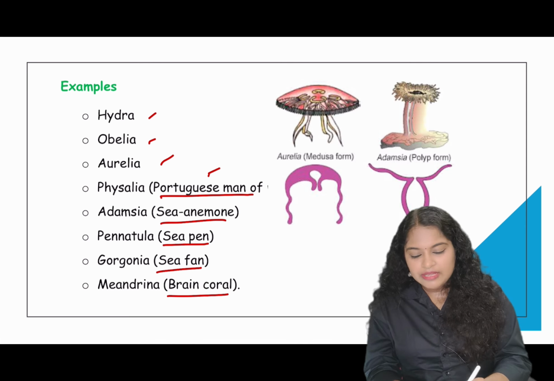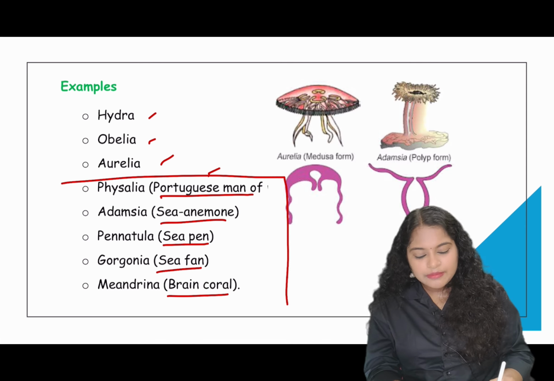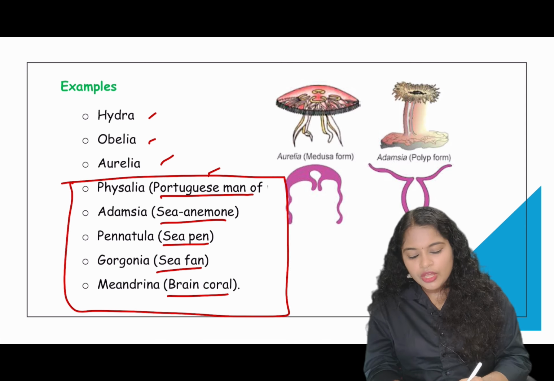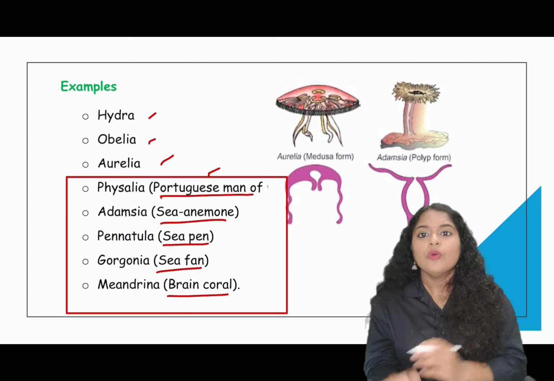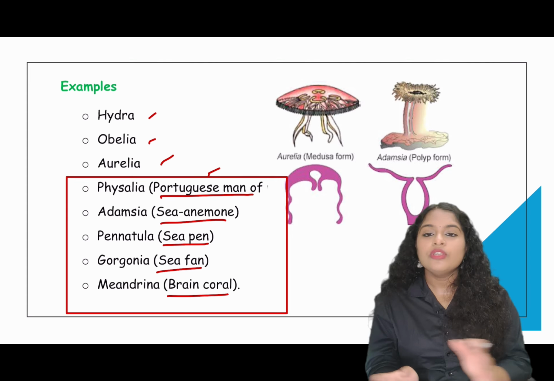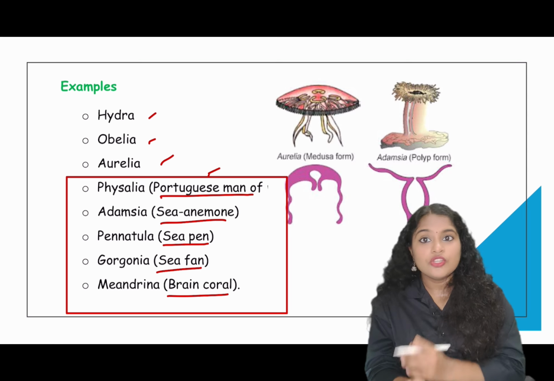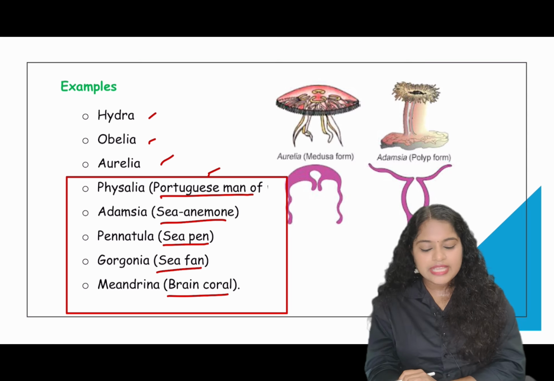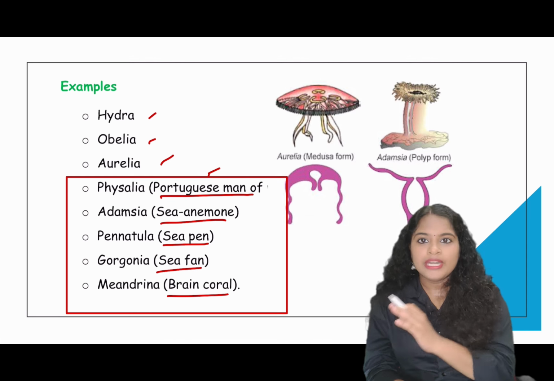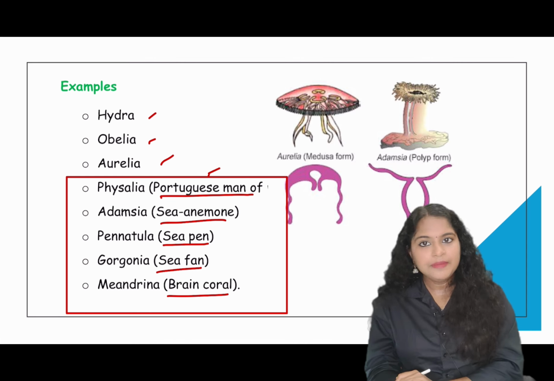So these are very important. Why? Because in the exam you can get them as match the following, or even simple questions like who is known as a Portuguese man of war, who is known as the sea anemone, who is known as a sea pen, or Gorgonia is also known as what. So all these types of questions can be found in this part where the common name and the scientific name can be asked. Examples are very important in this chapter. You have to learn that, no other shortcuts are there.